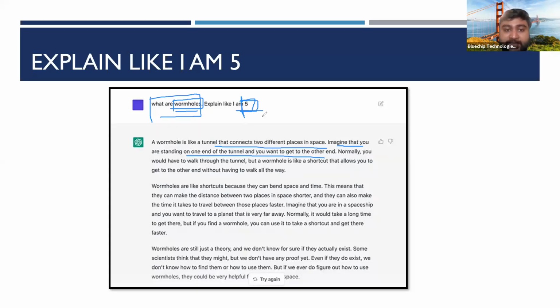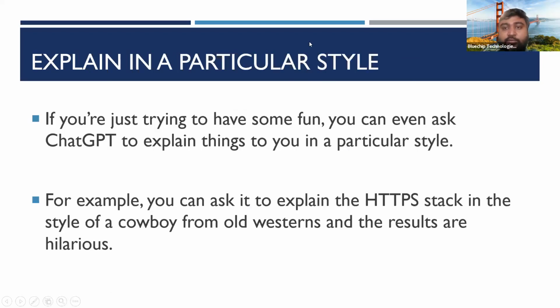So you can see, you can explain things in a much more simplified way. That's one of the main advantages. And additionally, you can also ask it to explain things in a particular style. So here you can have a different accent. Even in the English language, you have a lot of different ways of pronunciation and speaking, different dialects. English also has hundreds of different ways to say certain things. So here you can ask that as well. HTTPS is an IT technical keyword, but you can ask it to be explained by a cowboy from the Old Western, just as an example.